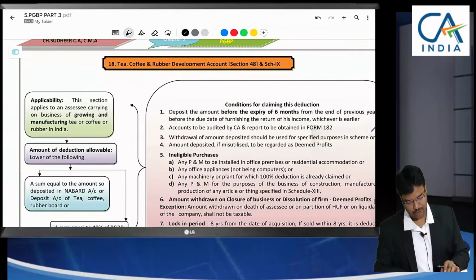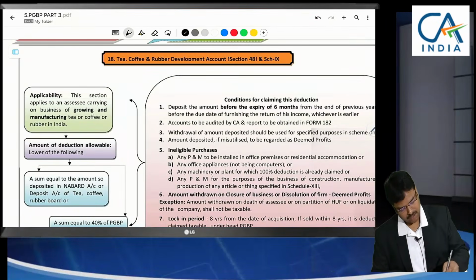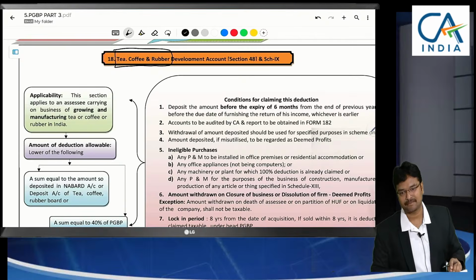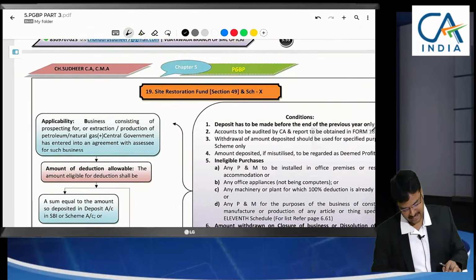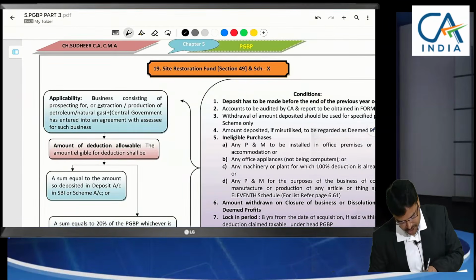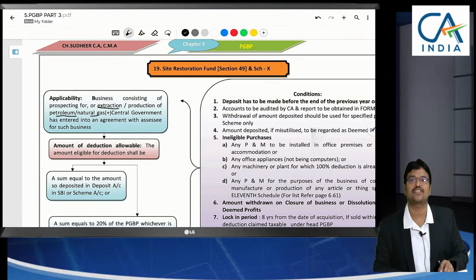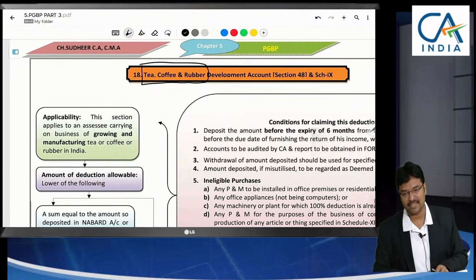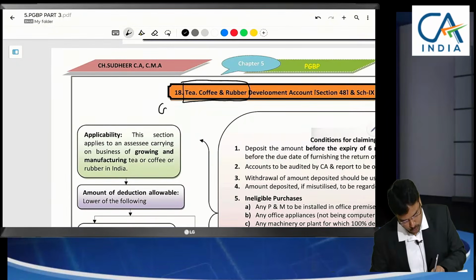And now the next 2 points. SSEs in the business of manufacturing tea, coffee or rubber. SSEs in the business of extracting petrol or natural gas, extraction of crude oil. These businesses specifically they have said that growing and manufacturing tea.